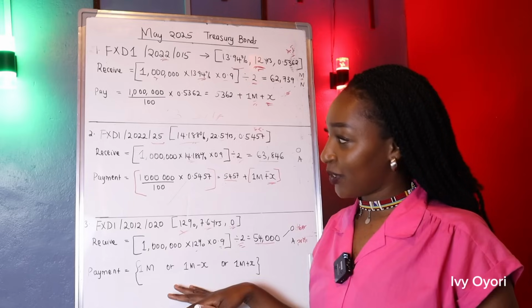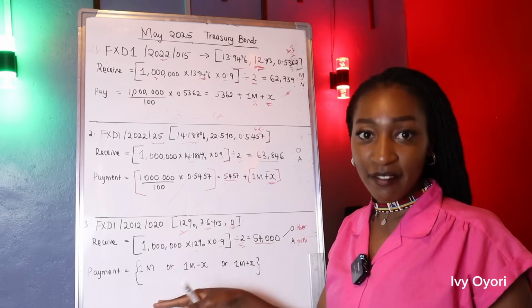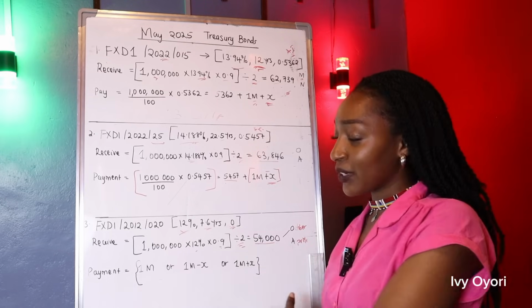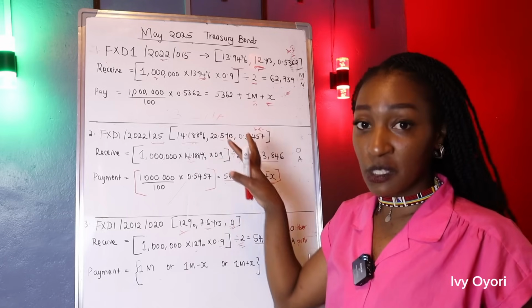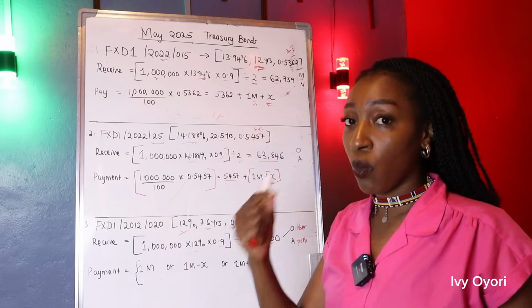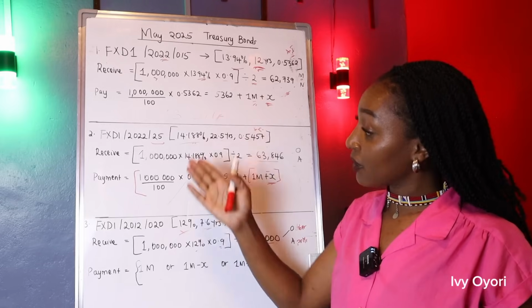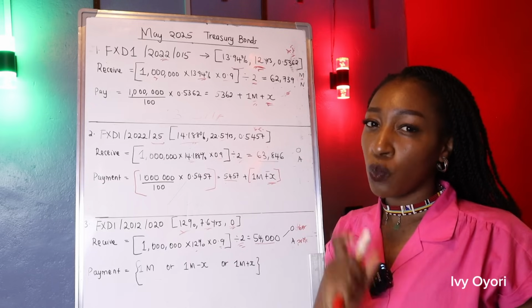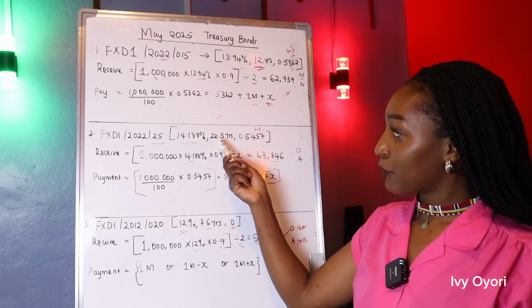For the third bond, the deadline is not 30th April. The deadline is on 7th May. So you can see that for this bond, it has 1 extra week, such that if the deadline for these 2 has passed, you still have 1 week extra to place a bid on this bond. 30th April, 7th May.